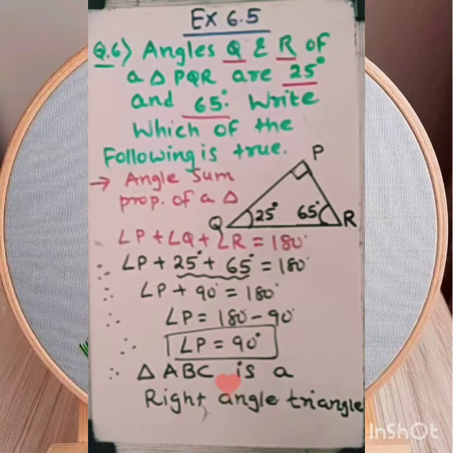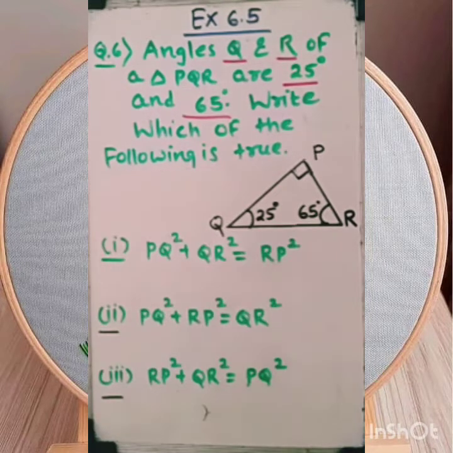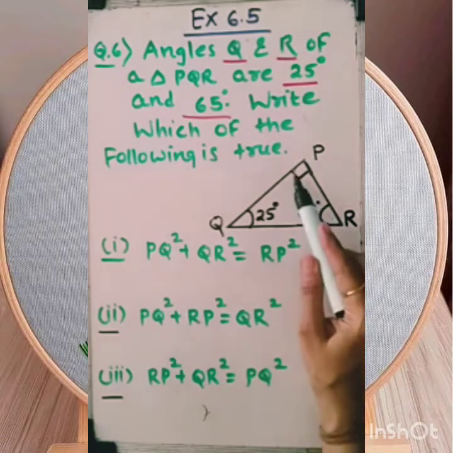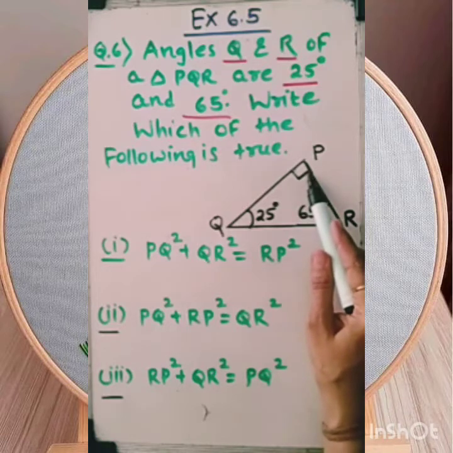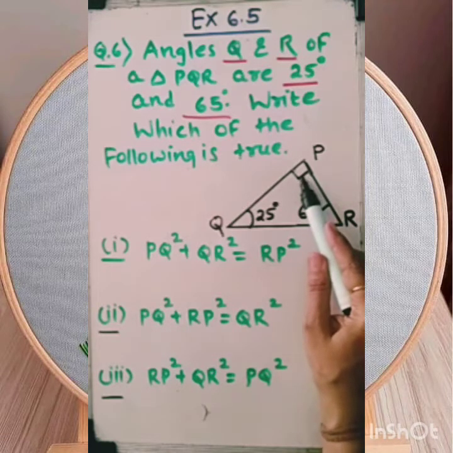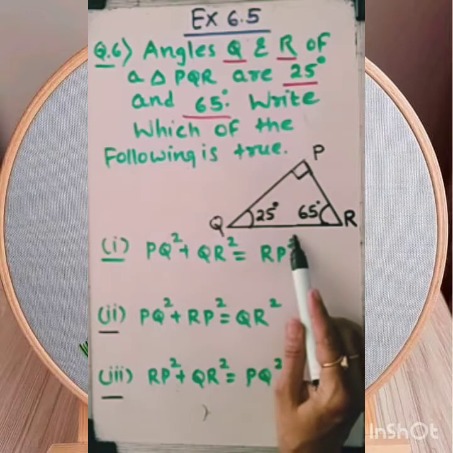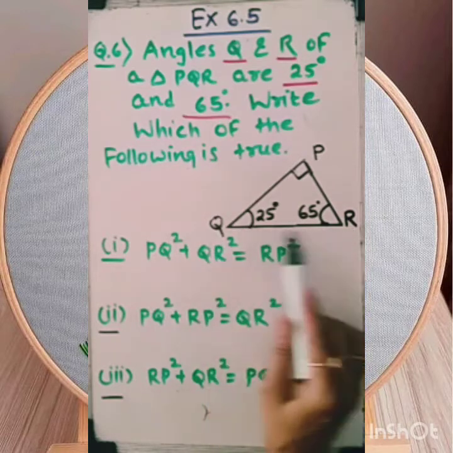Now three statements we are given. We have to check one by one which one is correct. Let's see. We have to verify with this triangle. As I already told you, this angle P is 90 degree, so the opposite side of it, QR, will become hypotenuse.